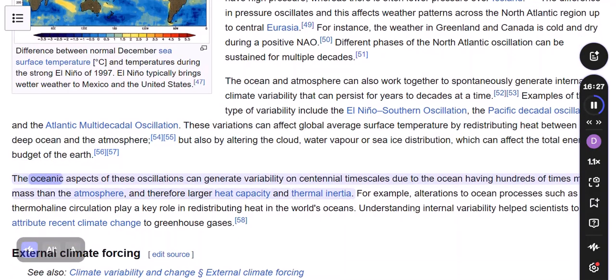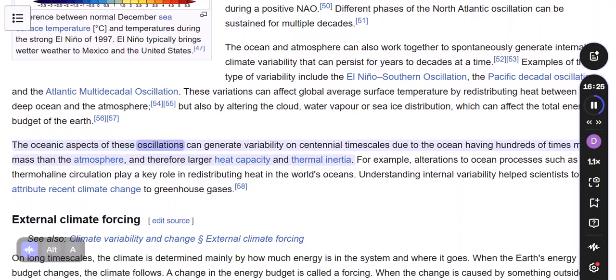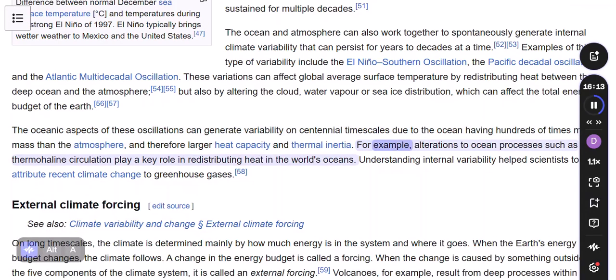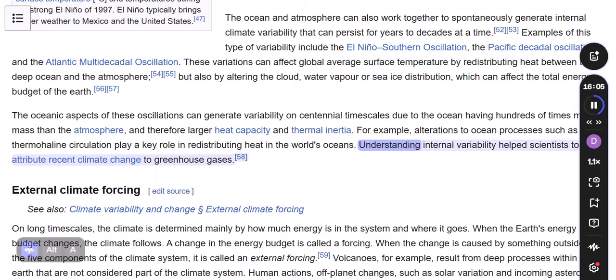The oceanic aspects of these oscillations can generate variability on centennial timescales due to the ocean having hundreds of times more mass than the atmosphere, and therefore larger heat capacity and thermal inertia. For example, alterations to ocean processes such as thermohaline circulation play a key role in redistributing heat in the world's oceans. Understanding internal variability helps scientists to attribute recent climate change to greenhouse gases.